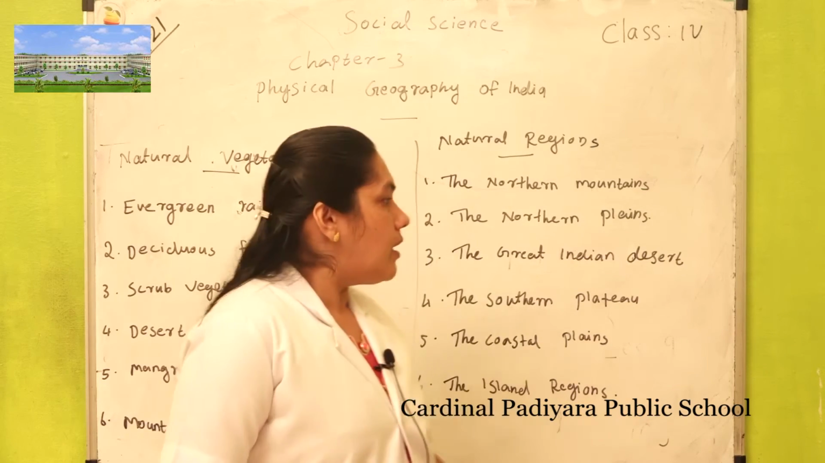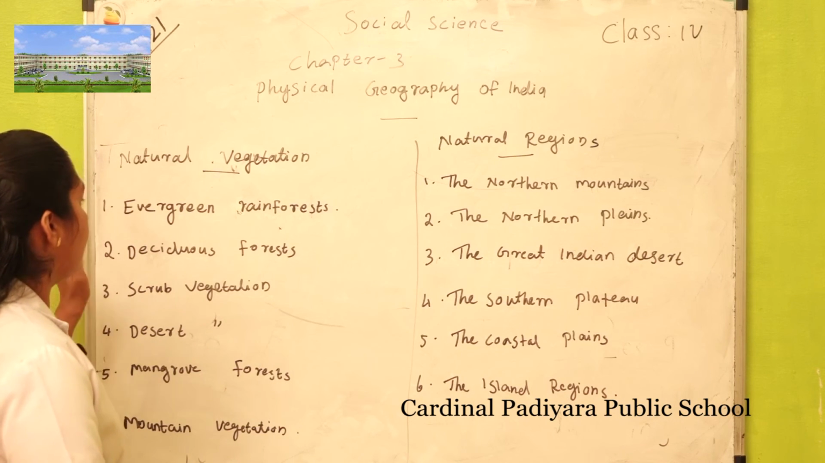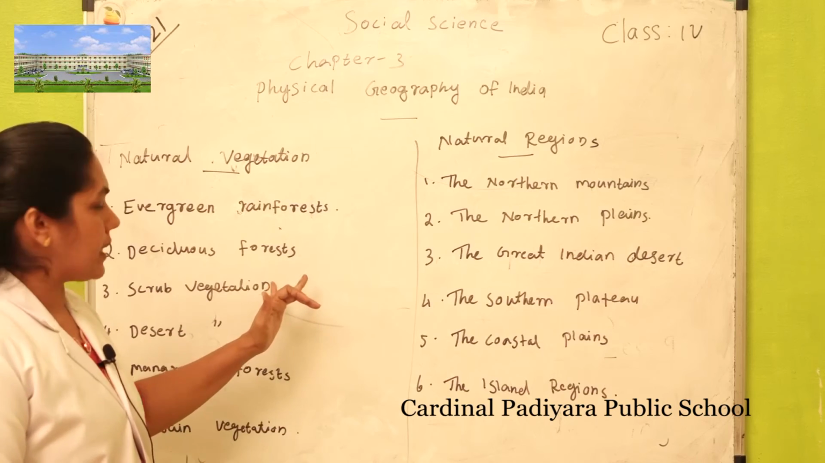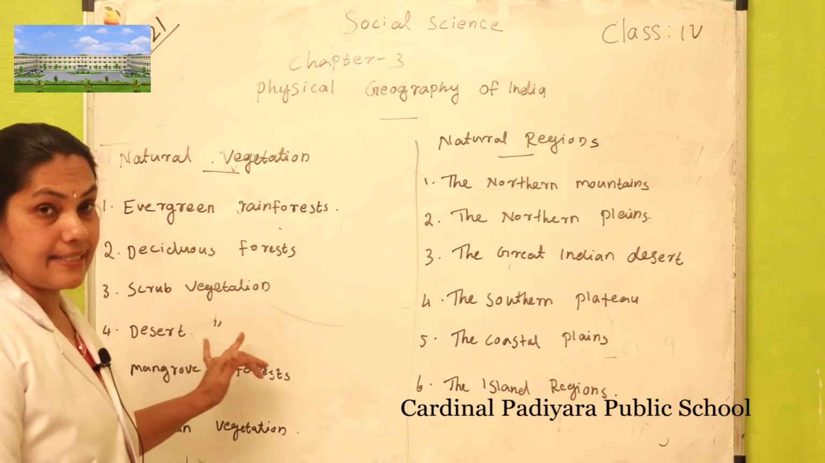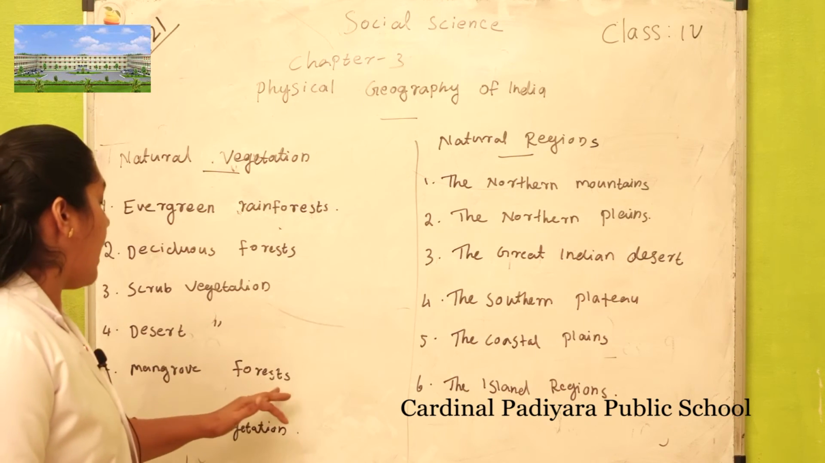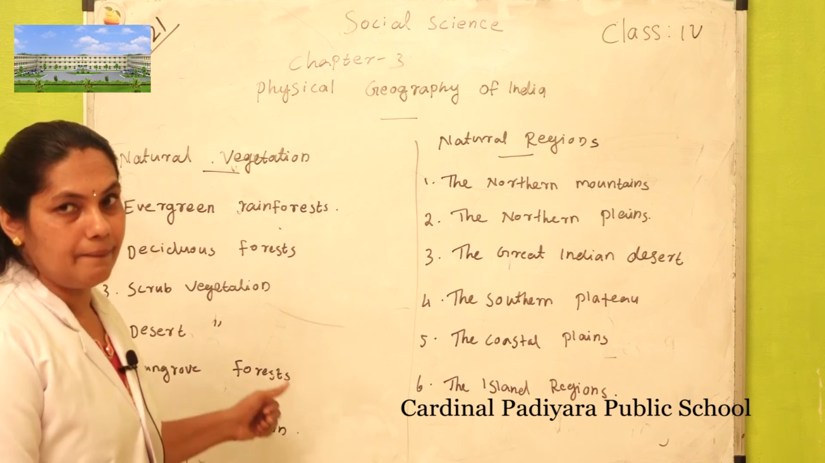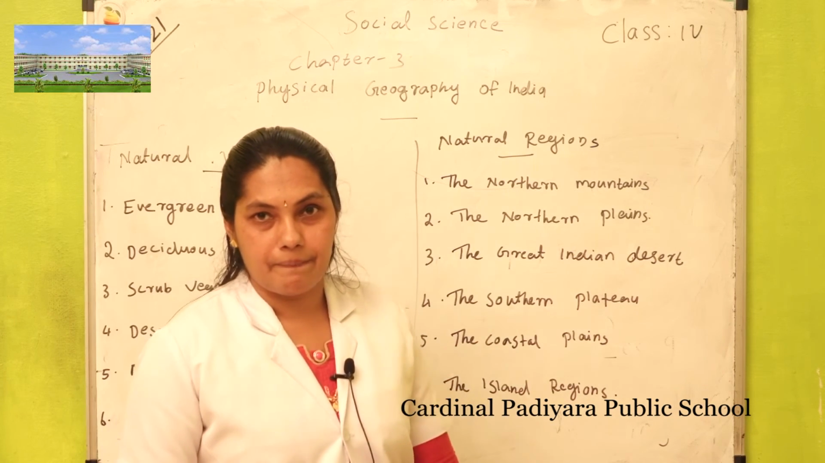These are the 6 types of natural vegetation. First is the evergreen rainforest, second is deciduous forest, third is scrub vegetation, fourth is desert vegetation, fifth is mangrove forest, and sixth is mountain vegetation.